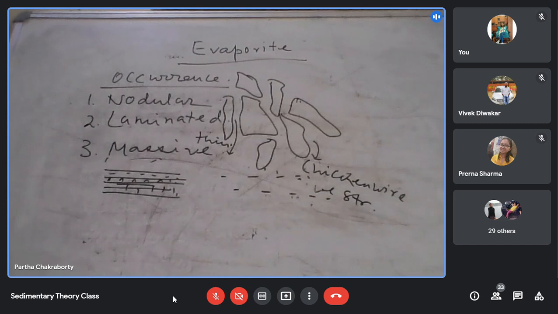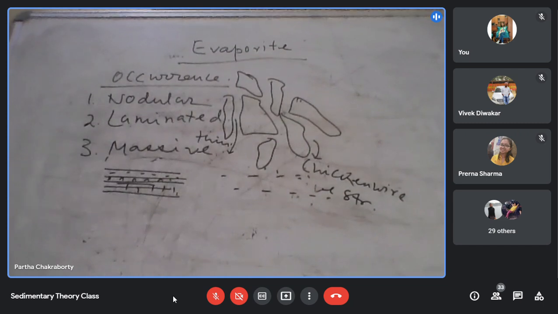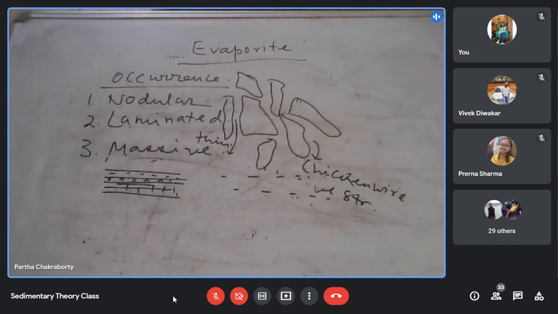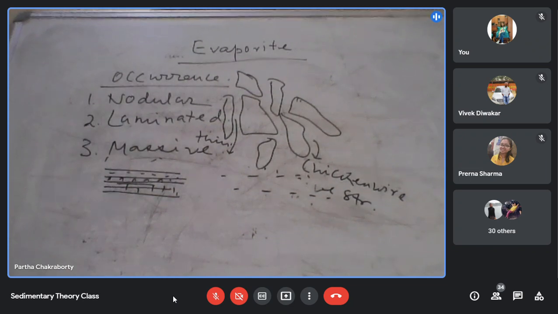Those who have described this kind of occurrence of the evaporite started arguing that the laminae you get in the evaporite will not always be formed in an extremely shallow water condition, and there may be some other mechanism by which both conditions can be satisfied, the deep water as well as the presence of supersaturation because of evaporation.